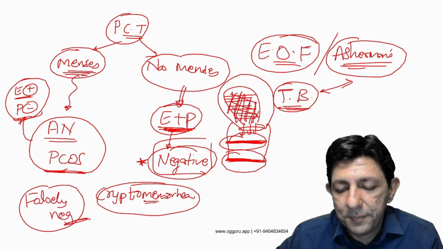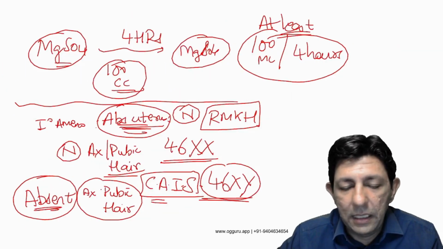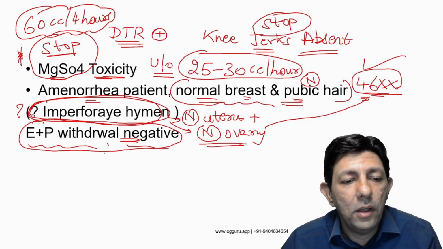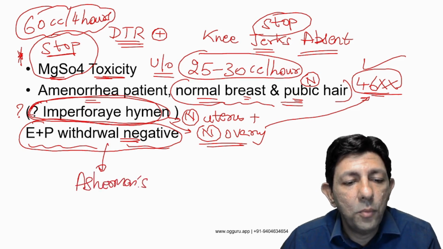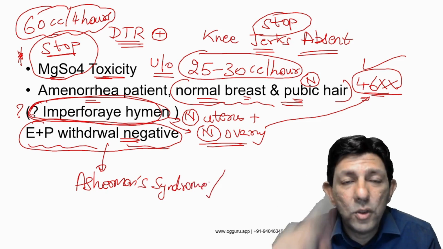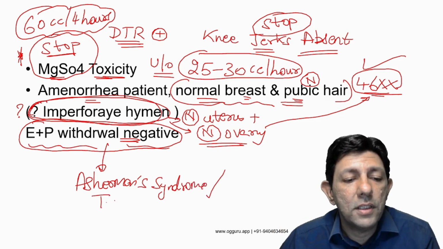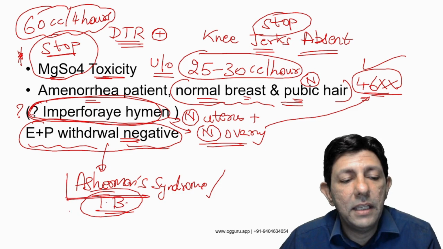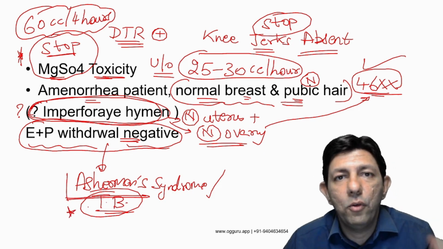But remember this, what is there? Okay, sir, E plus P withdrawal negative is seen with Asherman's syndrome. Yes, I know Asherman was not in the option, but students told me tuberculosis was in the option, and therefore in tuberculosis, yes, we can get the Asherman syndrome or intrauterine adhesions.